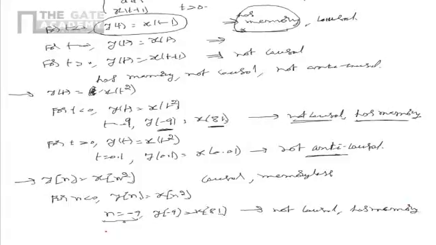Now, if we say for n greater than 0, y of n is still equal to x of n square.